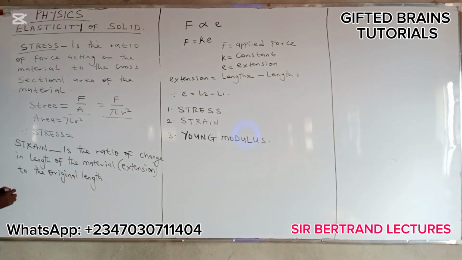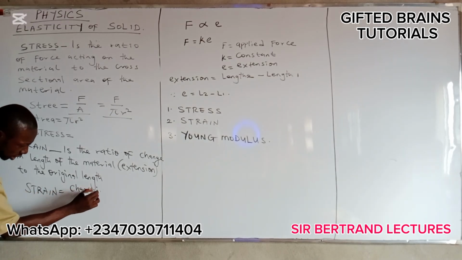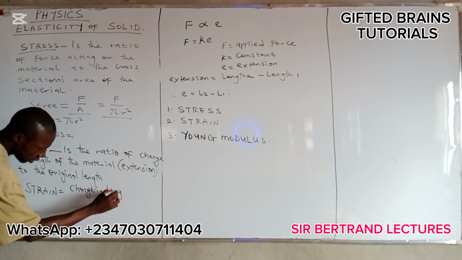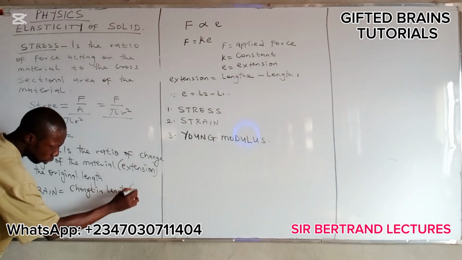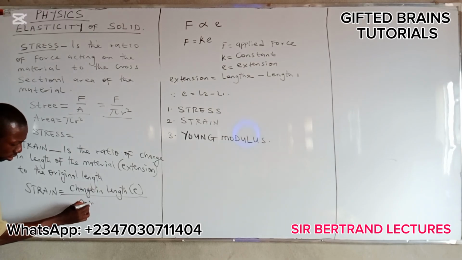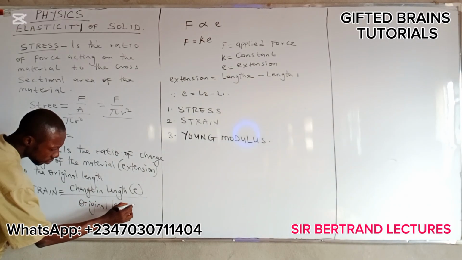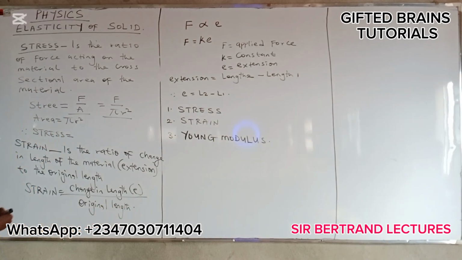All right? So here, strain is equal to change in length, which is equal to extension, all over original length. All right?